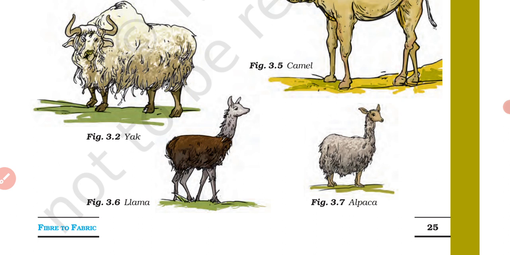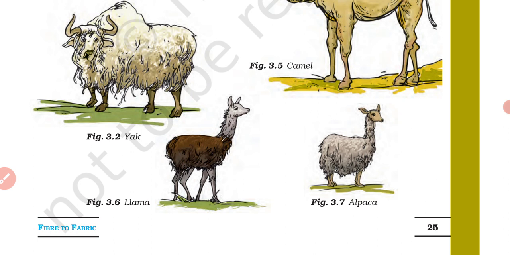Llama and alpaca are found in South America. They have hair on their body which is processed to yield wool.